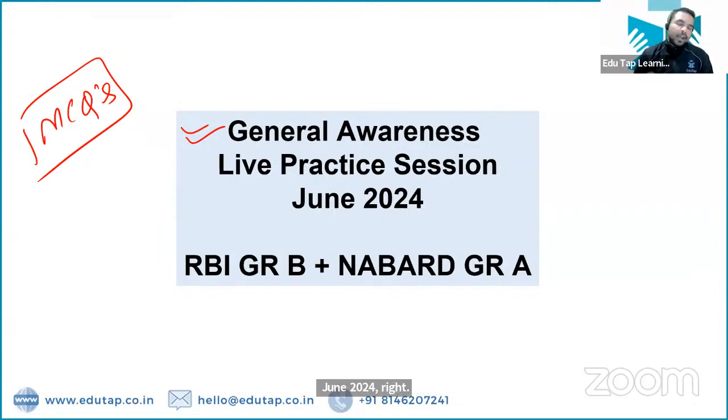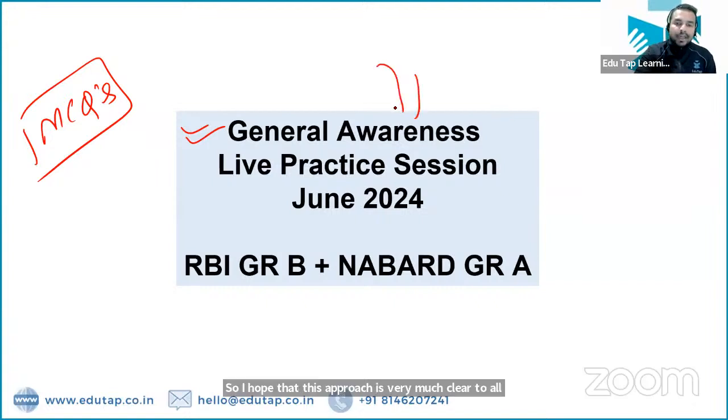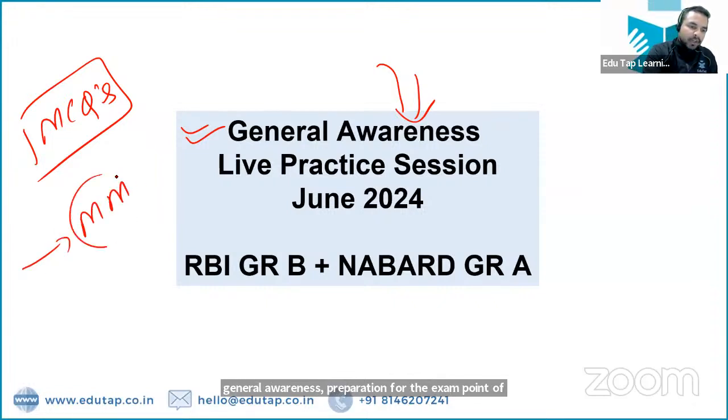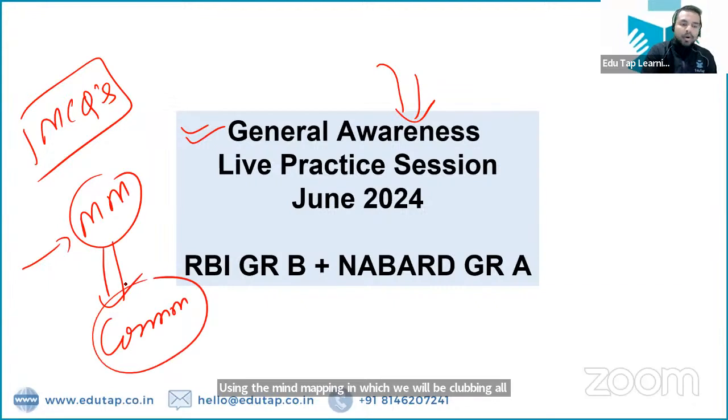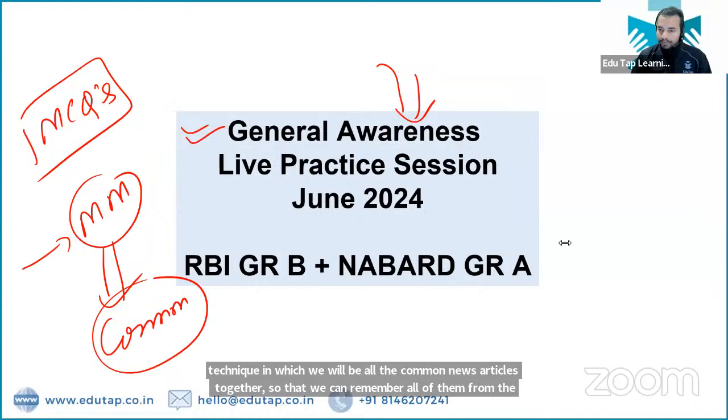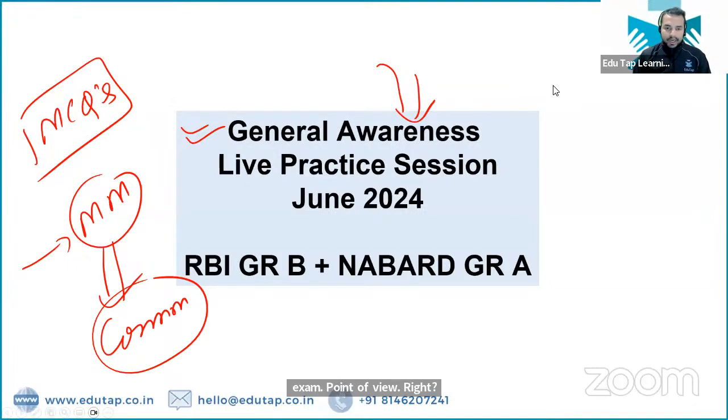This is a reverse engineering approach, and it will be really very helpful for all of you for your general awareness preparation from the exam point of view. Apart from that, I will also be using the mind mapping technique, in which we will be clubbing all the common news articles together so that we can remember all of them from the exam point of view, right? So very good afternoon to all the people who have joined us here. So let's begin this session.